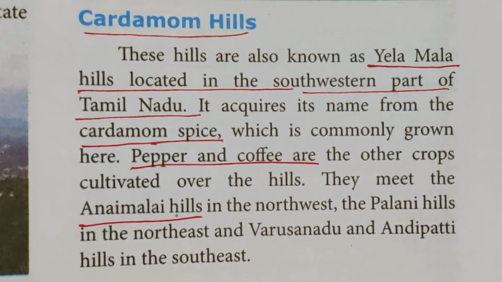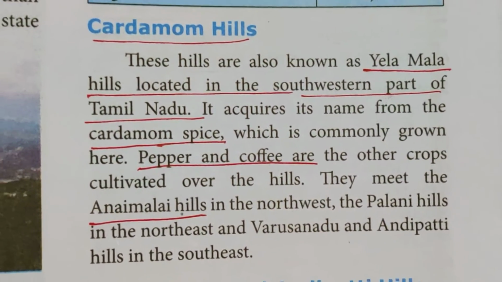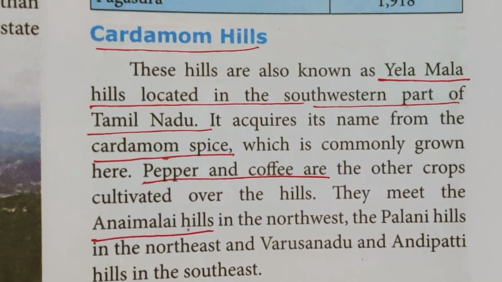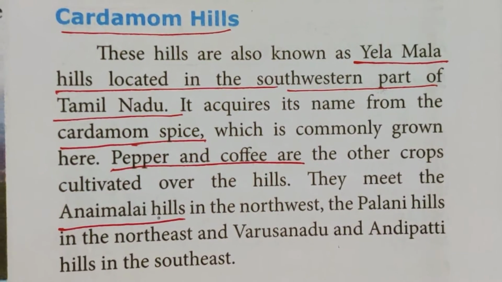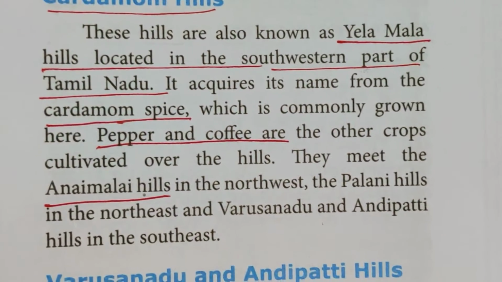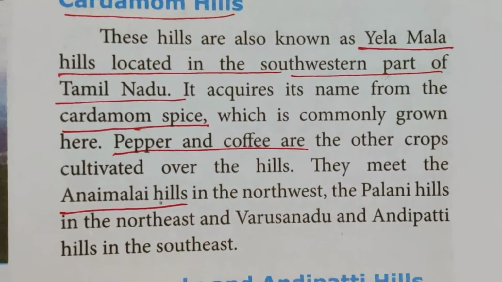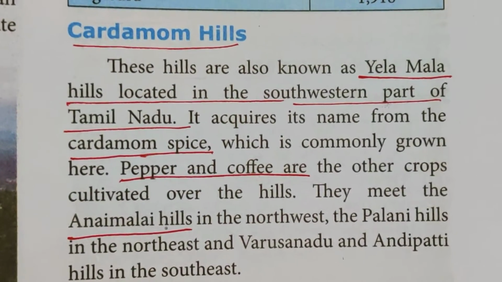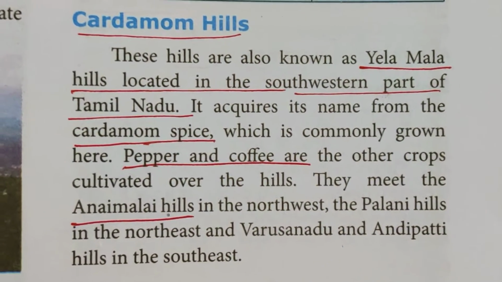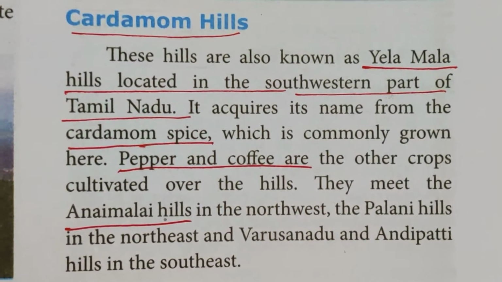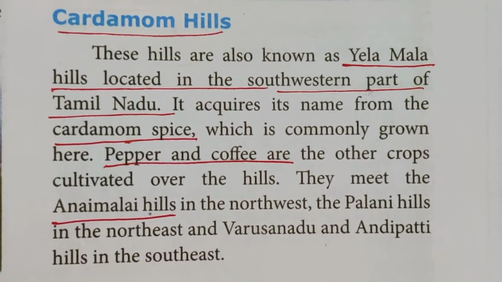Now, Cardamom Hills. Have you heard about the cardamom? Elaka, we used to call, right? It's one of the spices. So, these hills are also known as Elamala Hills, located in the southwestern part of Tamil Nadu. It acquires its name from the cardamom spice, which is commonly grown here. The other two, pepper and coffee, are also cultivated over the hills.